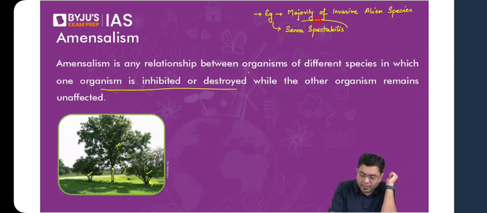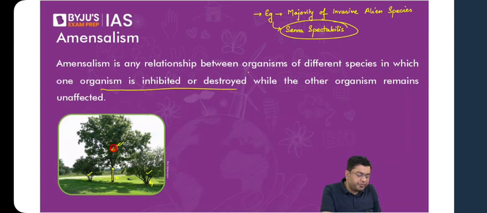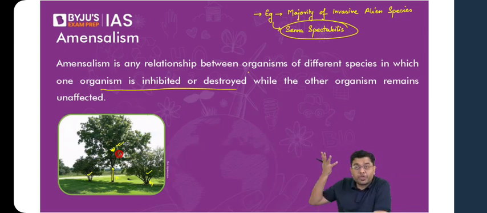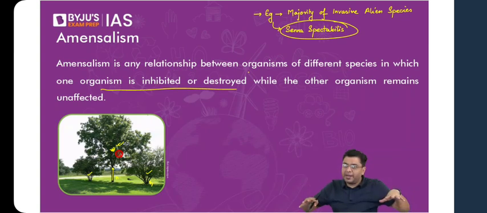Now, Senna spectabilis is a kind of tree which appears very similar to the image that you see on the screen. It has very distinct yellowish flowers, which are attractive for ornamental purposes, and that is why it was introduced. Now, Senna spectabilis is typically a tree of the South American region. It was introduced in India for ornamental and decorative purposes. But once this tree found its place in the wild, it started impacting the local flora and fauna quite significantly. How? Because this Senna spectabilis would grow at a very quick pace, and the surrounding trees would be devoid of sunlight, water and other minerals as well.